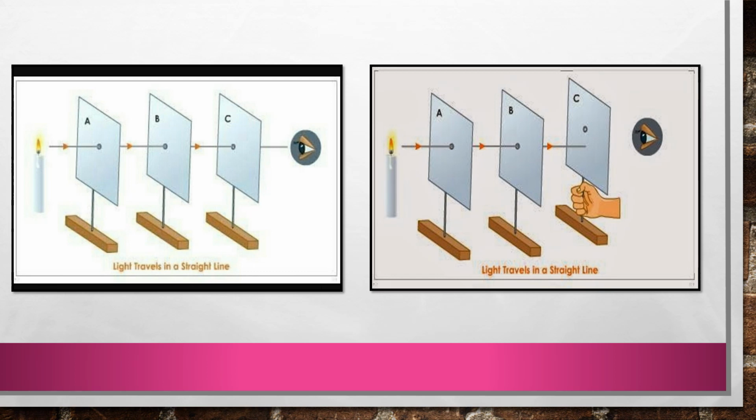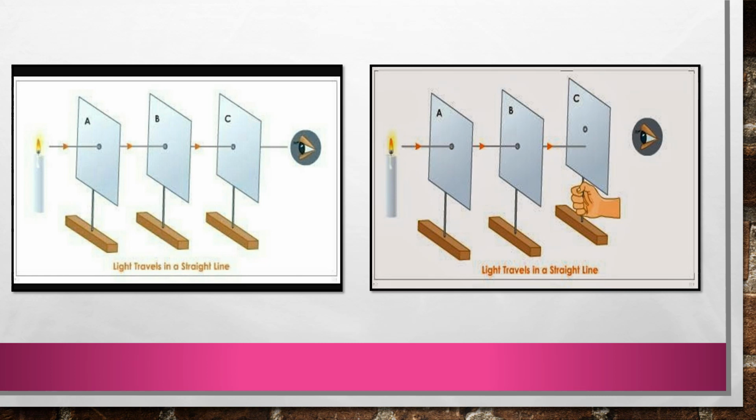Now what you have to do? You have to do 2 steps. In step 1, you have to look at the flame of the candle. Do you see the flame? Yes. All these 3 cardboard holes are in a straight line, and due to that, we can see the flame of the candle because light travels in a straight line.